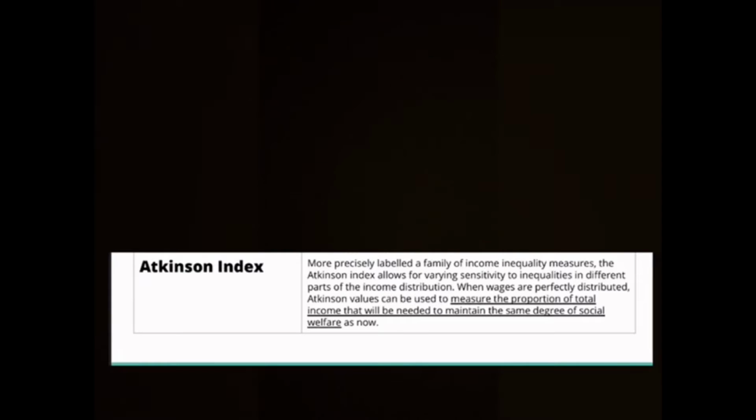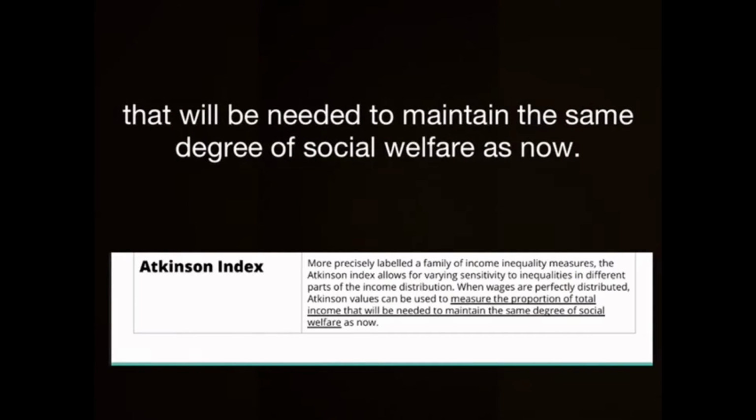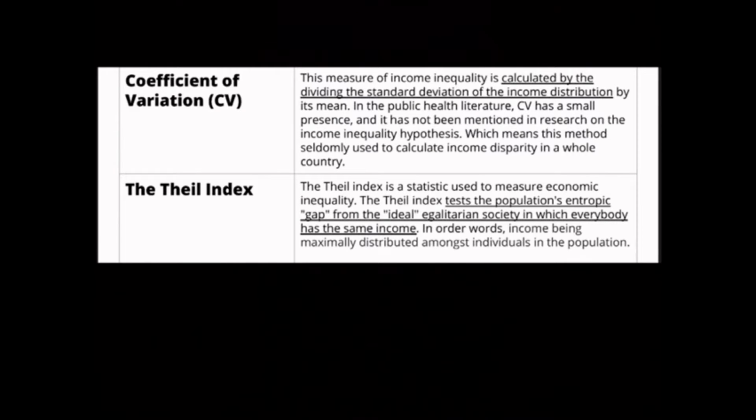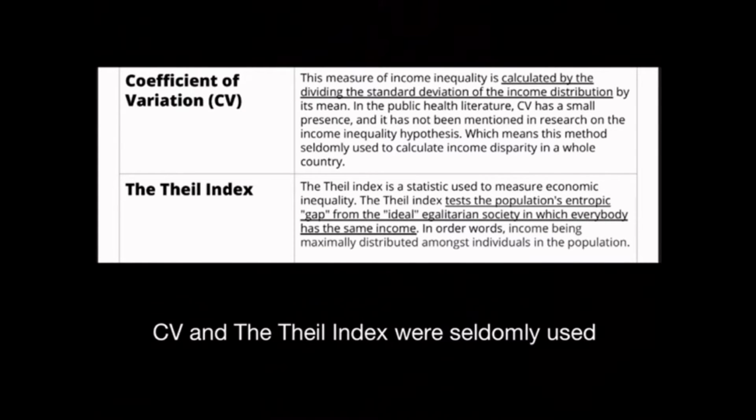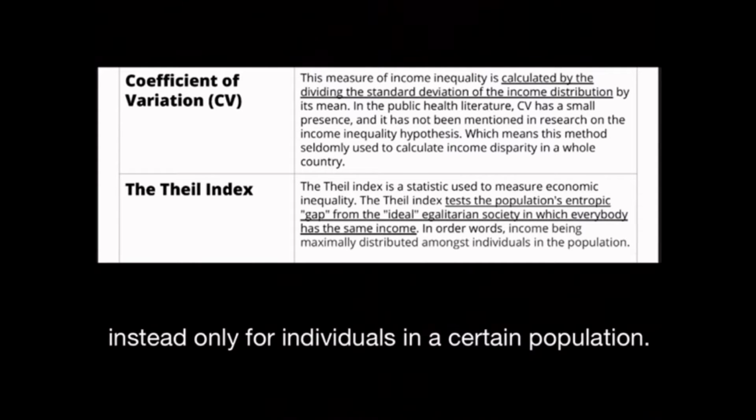The next one is the Atkinson index. When wages are perfectly distributed, Atkinson values can be used to measure the proportion of total income that will be needed to maintain the same degree of social welfare as now. Some other methods, which are CV, coefficient of variation, and the Theil index, were seldom used because they do not calculate the income disparity for the whole country, instead only for individuals in a certain population.